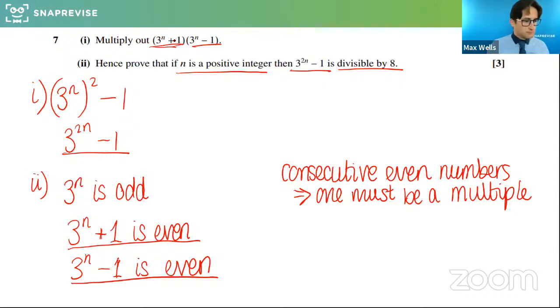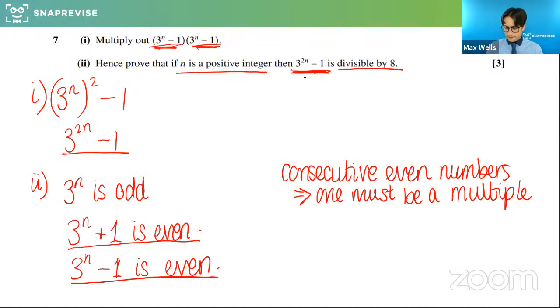So powers of 3 will be odd. When you're multiplying a number by 3, all your powers of 3 will be odd. So we have got to be careful. That's a really good point that you've asked there. The way I'm going about proving this is proving that this is divisible by 8 by looking at the original product and looking at those numbers. But I will show you another way of doing this. So hopefully we're happy. That's even, and I multiply them together to get this. That's how I'm using part A.